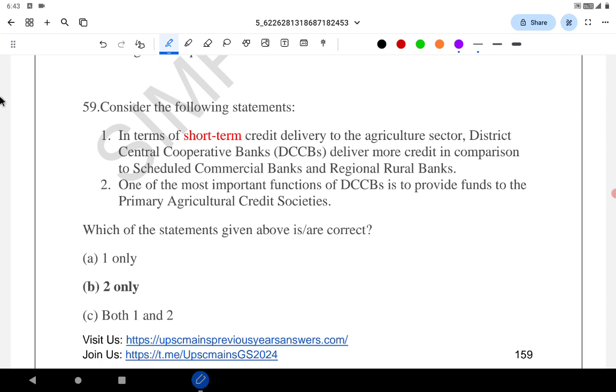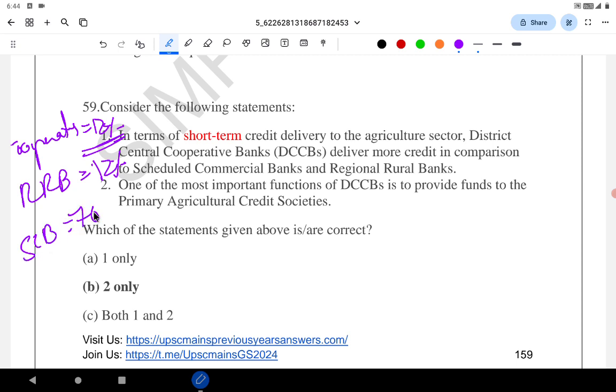Actually, the credit facility to the agriculture sector: the cooperatives give 12%, regional rural banks also around 12%, scheduled commercial banks 76%. 76% of credit facility to the agricultural sector comes from the scheduled commercial banks. It's a fact, so the statement is wrong.